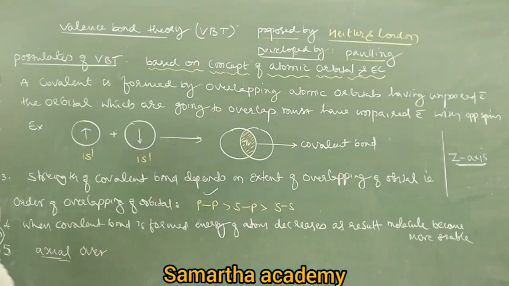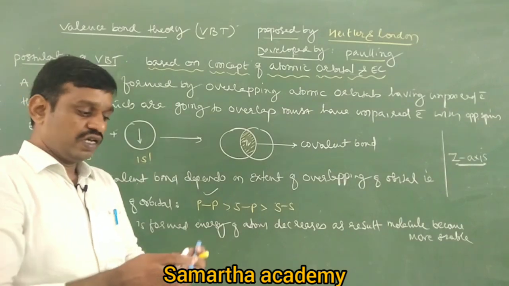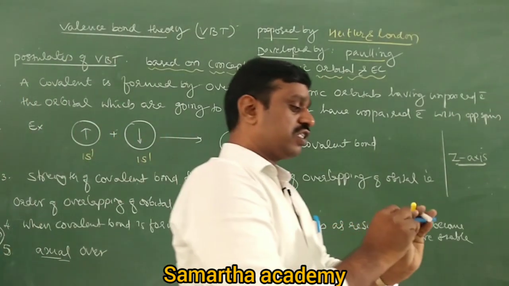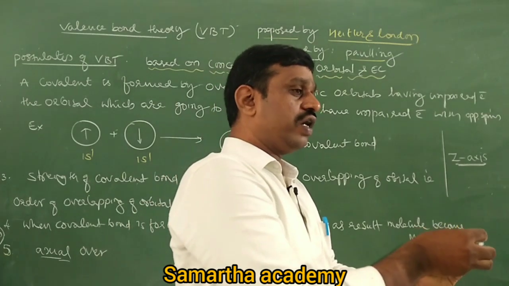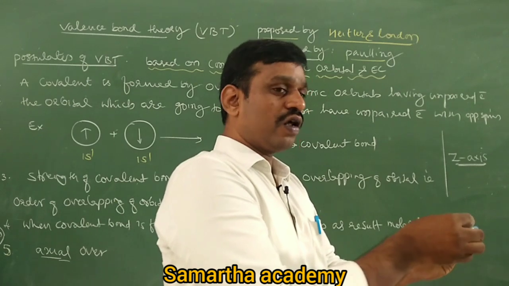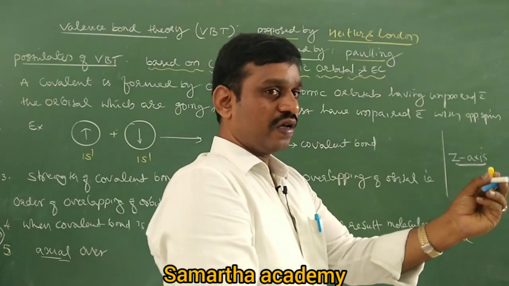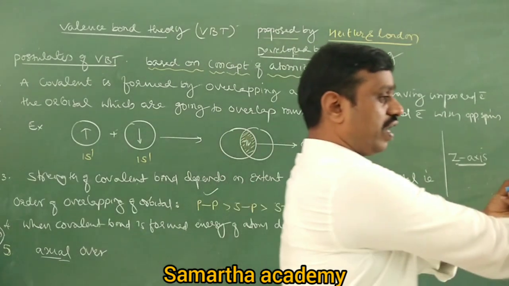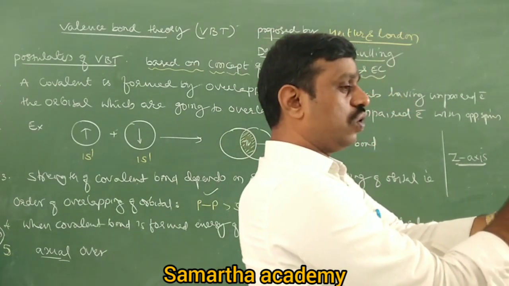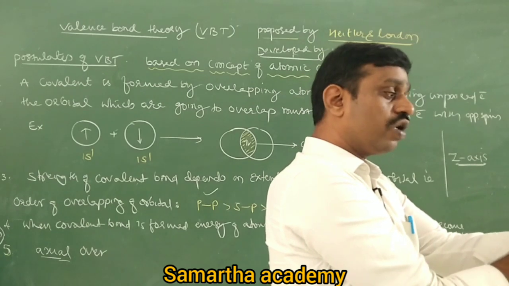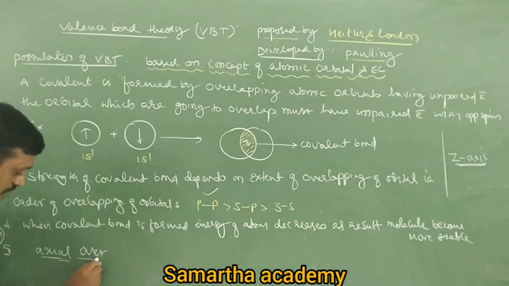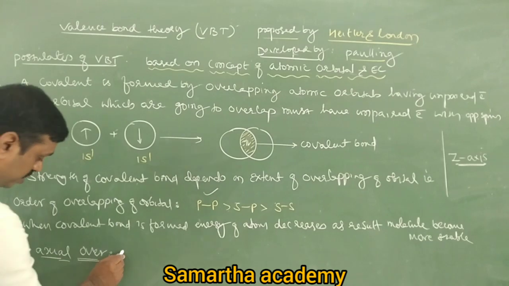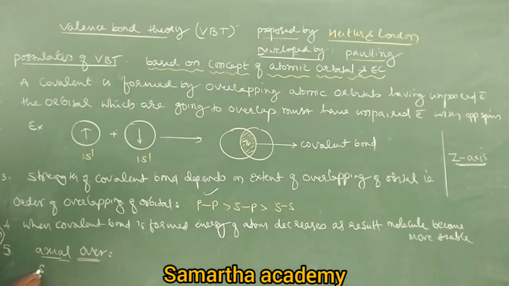Now the question is this: what is the axial overlapping? The overlapping takes place along the internuclear axis. Now suppose you take Z axis, this blue axis, okay, blue axis is Z axis, then what about this yellow and white? They are perpendicular or not? They are perpendicular. If Z axis is the internuclear axis, can I say the white axis and this yellow are perpendicular to what? Z axis, right? So therefore axial overlapping is what? The overlapping of orbitals takes place along the internuclear axis. Next, what is the sideways overlapping?